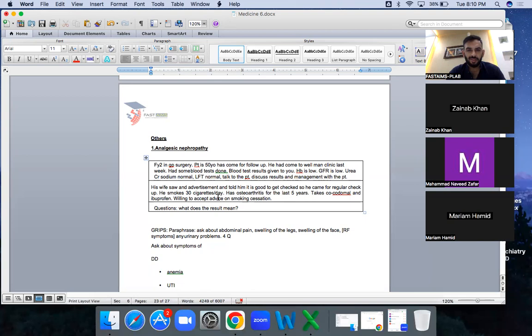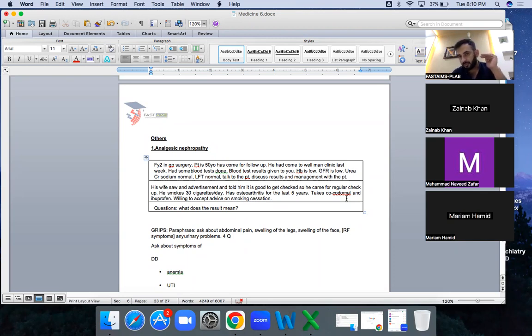The patient has osteoarthritis and takes co-dydramol. This is the clue. If you do not ask, he is not going to tell. If you do not ask what long-term medication or long-term disease he has, he is going to say, yes, I have osteoarthritis. What do you take for that? I take co-dydramol. It is the clue. Otherwise, there is no clue for you to tell why this is happening.